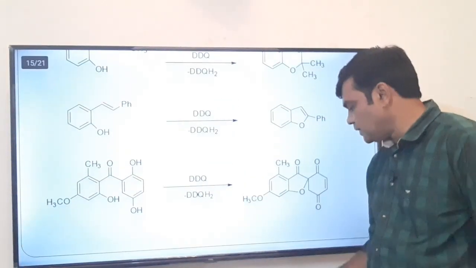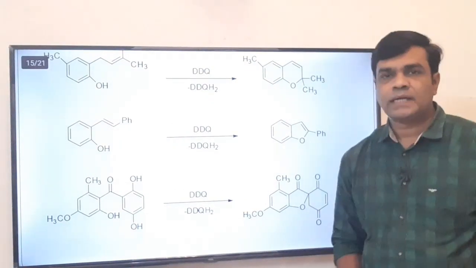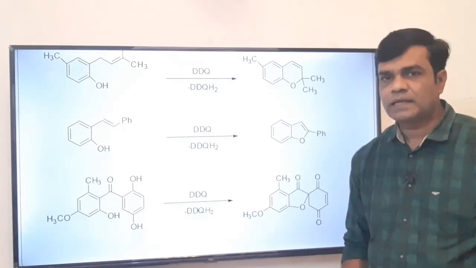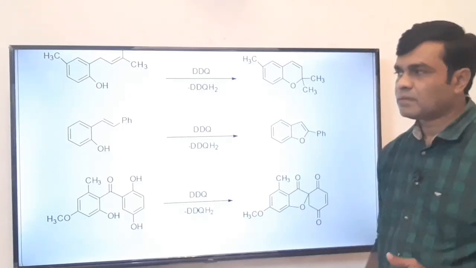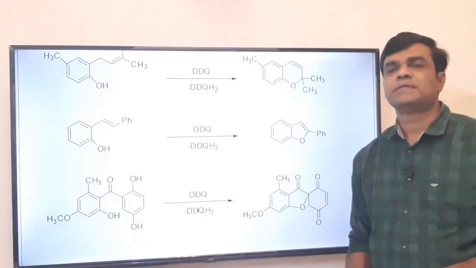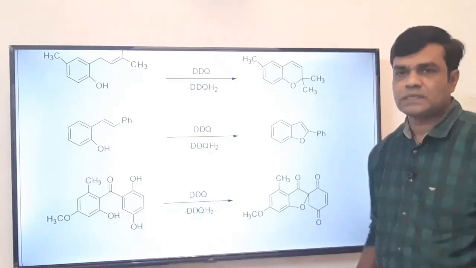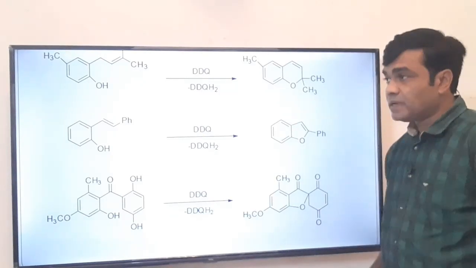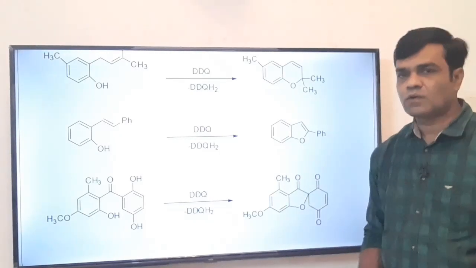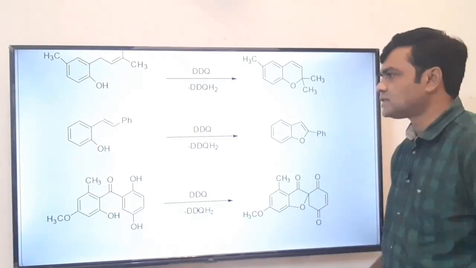So this is all about the DDQ. DDQ is the aromatizing agent. It aromatizes the compounds in which at least one pi bond is there in the ring. Secondly, allylic or benzylic substitution, benzylic dehydrogenation takes place. And third is in case of cyclic ketones, alpha beta unsaturated ketone is formed. Then we have discussed the oxidation of secondary alcohol to ketone in case of hindered alcohols only. Now, unhindered, sterically uncrowded alcohol doesn't oxidize.